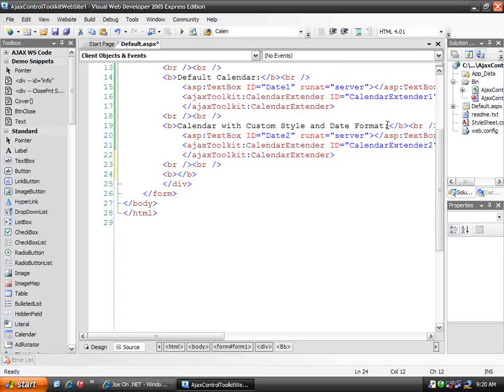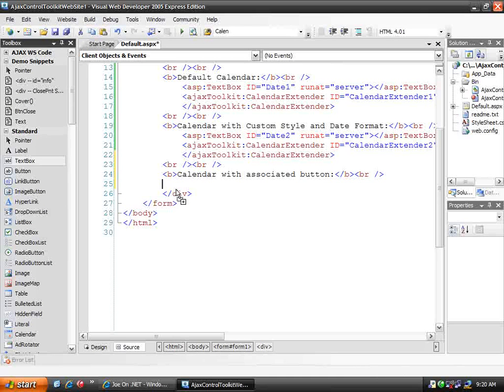And this will be calendar with an associated button. And the button, clicking on the button, will be the event that triggers the appearance of the calendar control that the user can select the calendar date from.